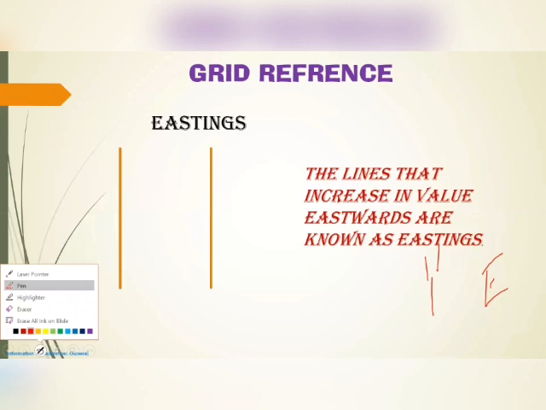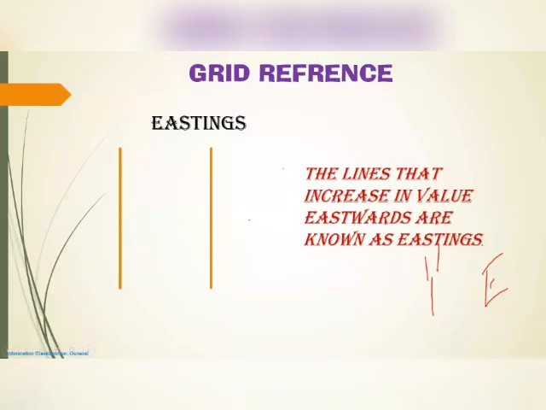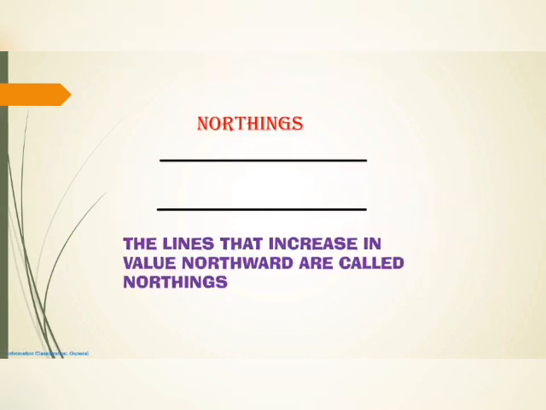So this is the most important thing from a topographical map. First one is eastings. Okay, so let's get into the next part. This is the most important part, the basic of topography. First, you must know what an easting is. The lines that increase in value eastwards are known as eastings. This is the best way to recall it in your mind, because you will always get confused between eastings and northings.